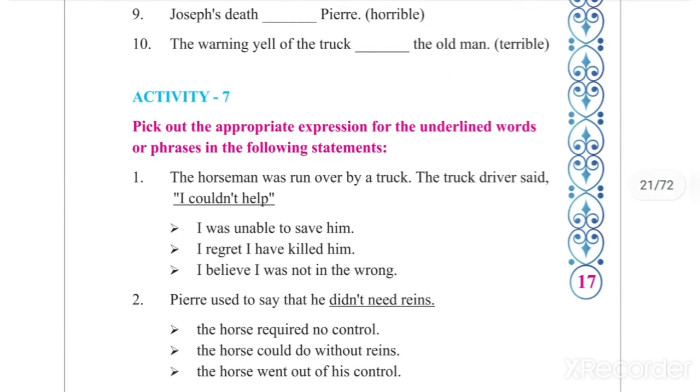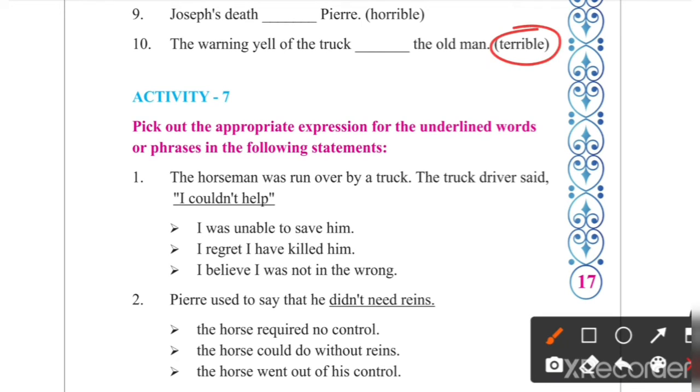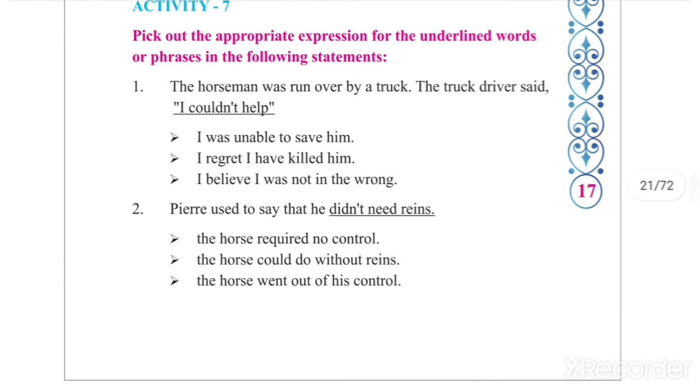The warning yell of the truck terrified the old man. What is the verb form of terrible? It is terrify, and the correct form according to tense is terrified. T-E-R-R-I-F-I-E-D, terrified. Understood? The warning yell of the truck terrified the old man. Clear? Now let's start exercise activity 7.